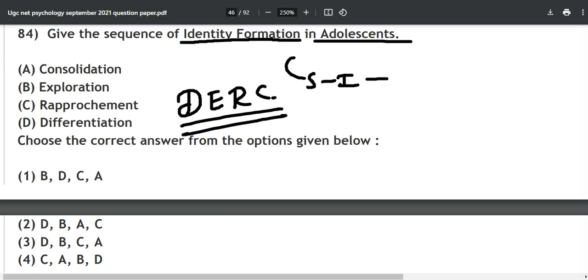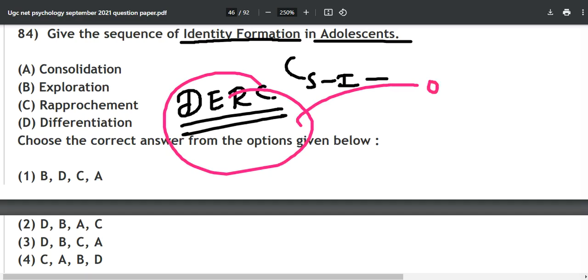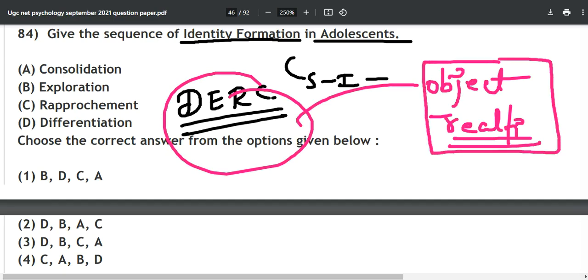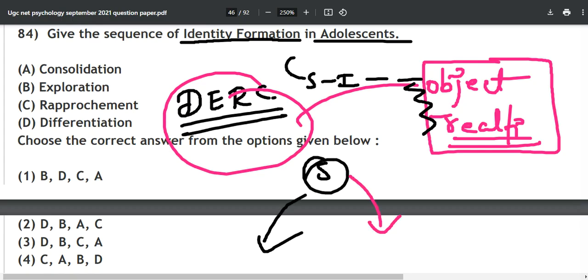Okay, why? Because it is also talking about what you would have studied in object relations theory. It is somewhat the same phenomenon, the same concept happening in the object relationship. Separation from whom? Maybe mother, parental figure, or the caregiver and all those things. So the theory talks about this only.